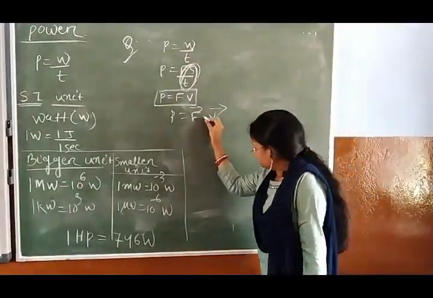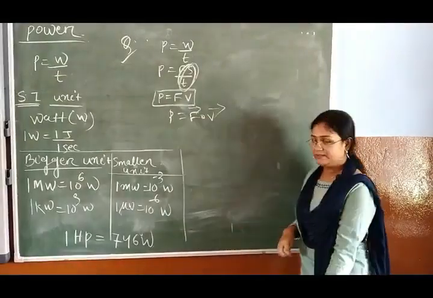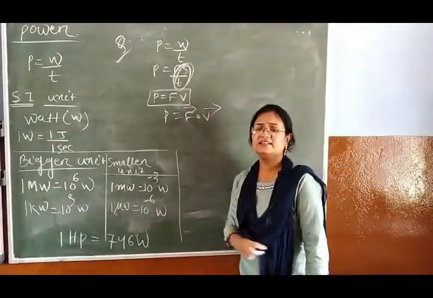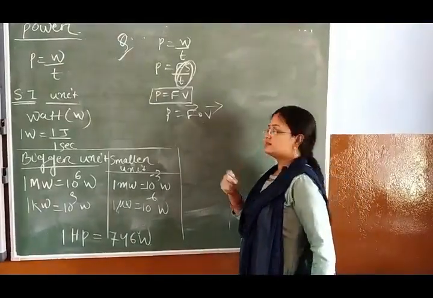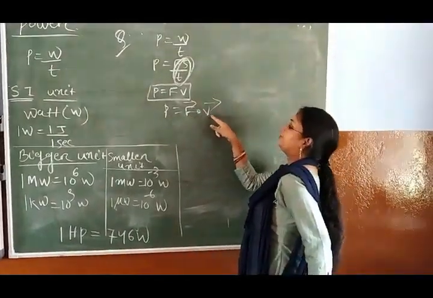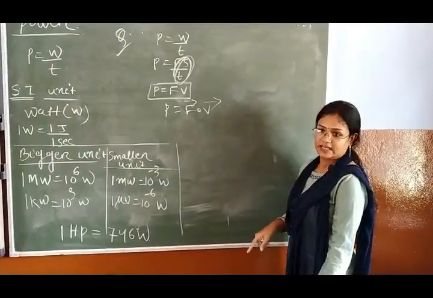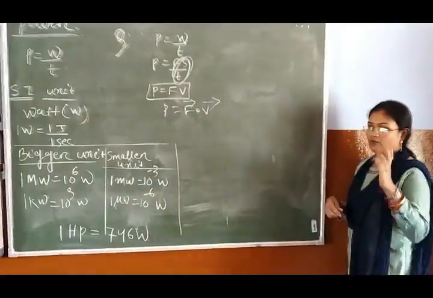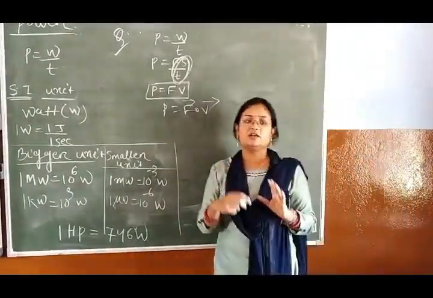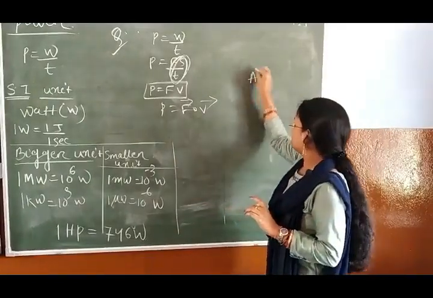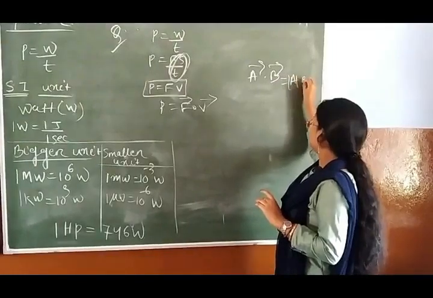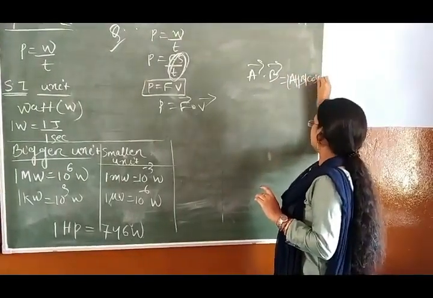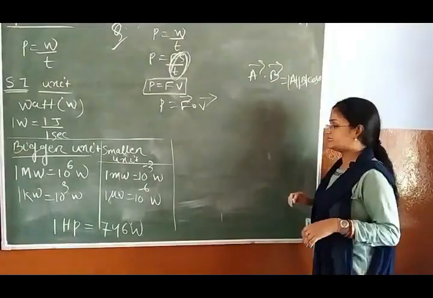Okay, what does this dot mean? We will read in a higher class, it is not in your syllabus, but this P equals F dot V is a dot product. Actually we have two products, one is the cross product and one is the dot product. A dot B equals A magnitude, B magnitude, cos theta.